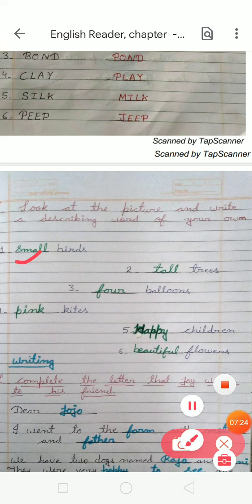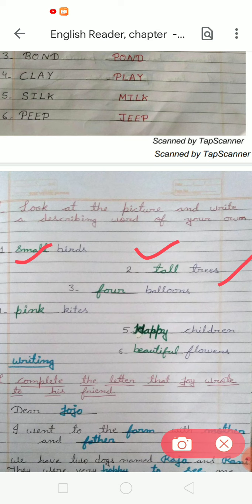After that, next is tree. Trees are big or tall. We have to write tall or big, both okay. One, tall, okay. After that, come to the next, balloons. There are 4 balloons. So we have to write F-O-U-R, 4. Next there are pink kites. We have to write the describing word pink, P-I-N-K, pink. After that, children. So we have to write happy, H-A-P-P-Y, happy children, okay. The describing word of children is happy.